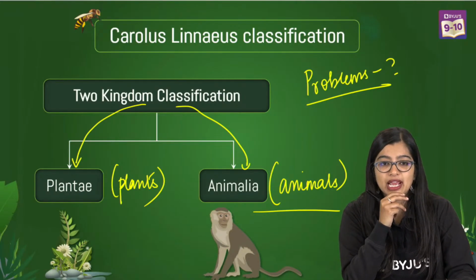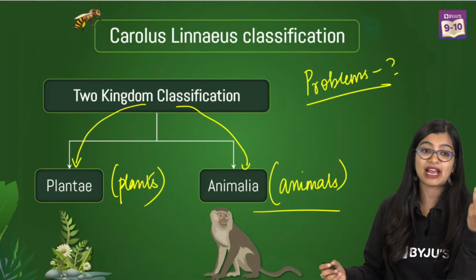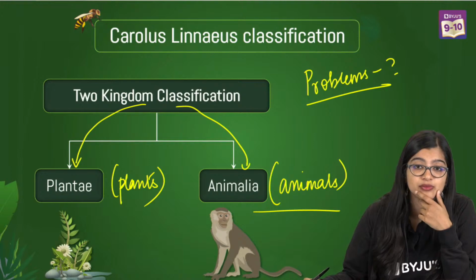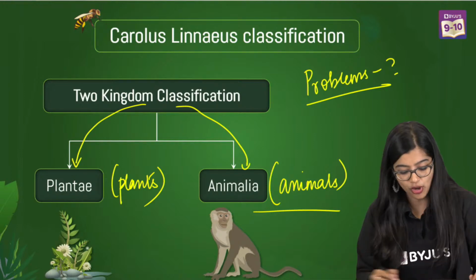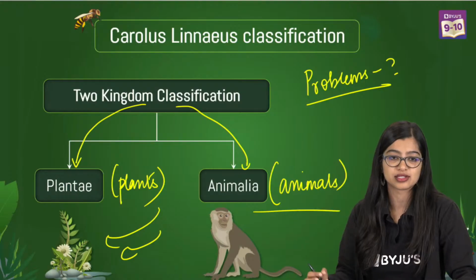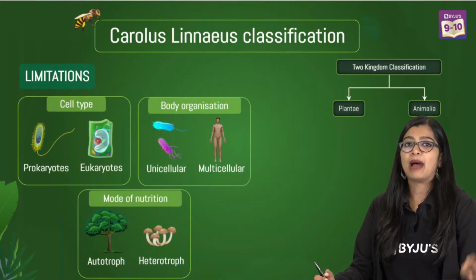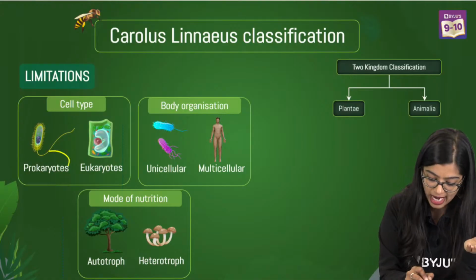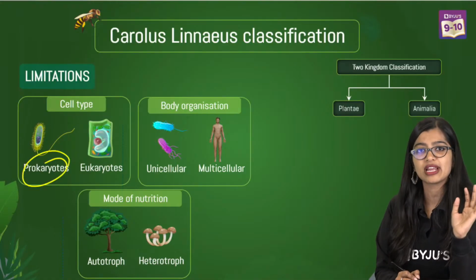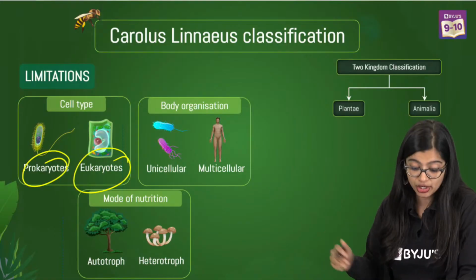Ma'am, Plantae, Animalia. Yes, very good. Yes, exactly. What about the bacteria? What about the microorganisms? Now, what he did was, he put all the microorganisms with the plants only. He's like, you go be with the plants, okay? But now the issue in this case was bacteria. We know that bacteria are prokaryotes, which do not have a well-defined nucleus. And he's put them along with plants, which are eukaryotes.